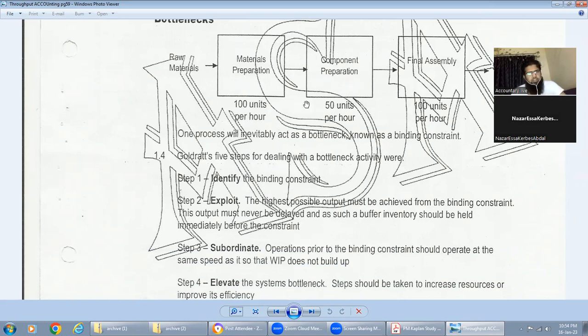It was our binding constant, our bottleneck. Then exploit it. The highest possible output must be achieved from the binding constant. This output must never be delayed, and as such a buffer inventory should be held immediately before the constant. Because this is our binding constant, we must fully utilize it because it is already slow. So we have to give priority to it.